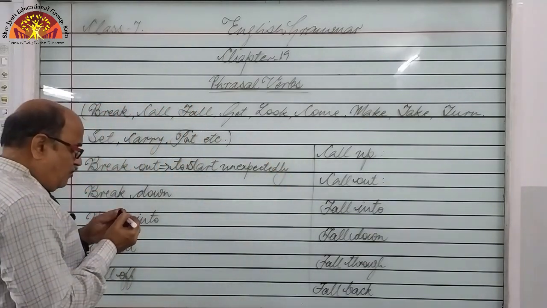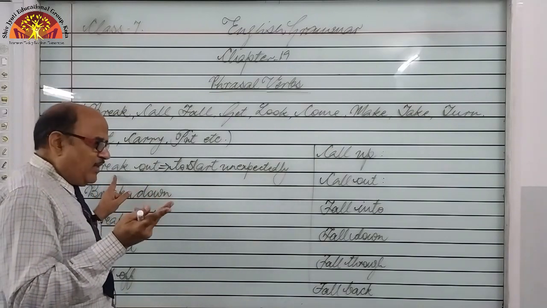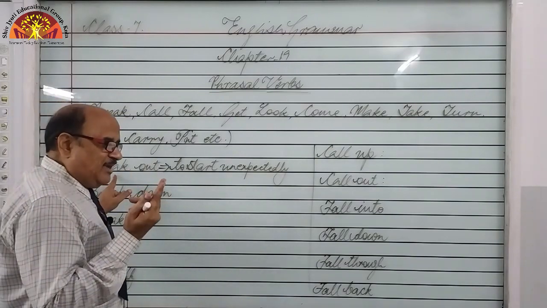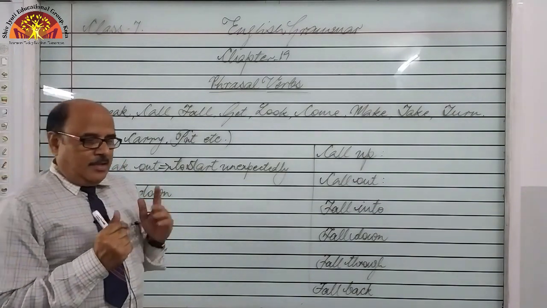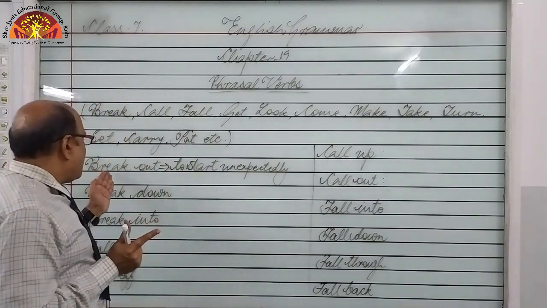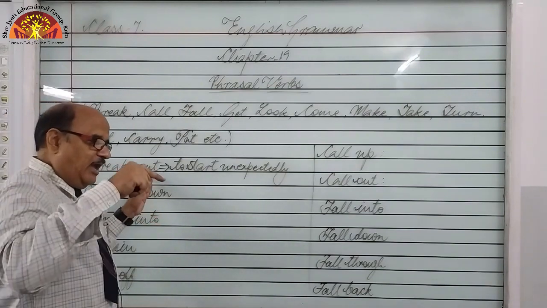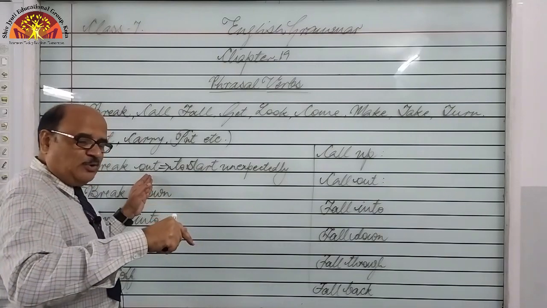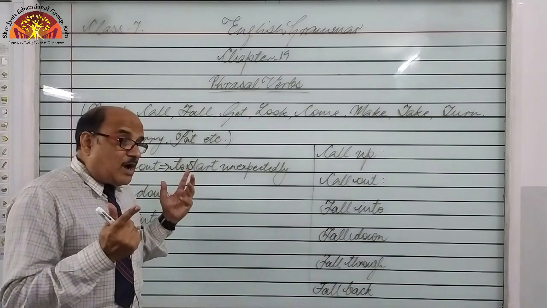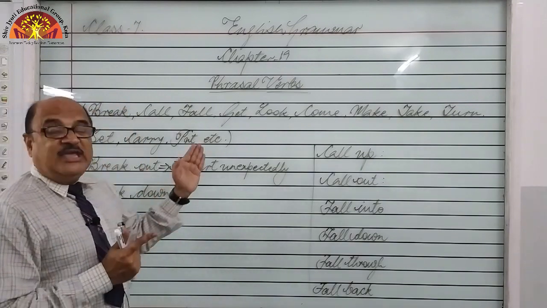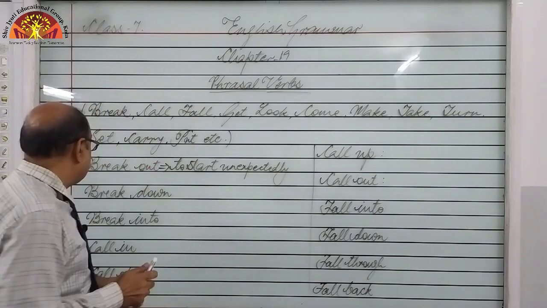And dear students, break out is generally used for wars, epidemics, pandemics. We can say Corona broke out, COVID-19 broke out in the month of December 2019. We can say the First World War broke out in 1914. So to start unexpectedly.